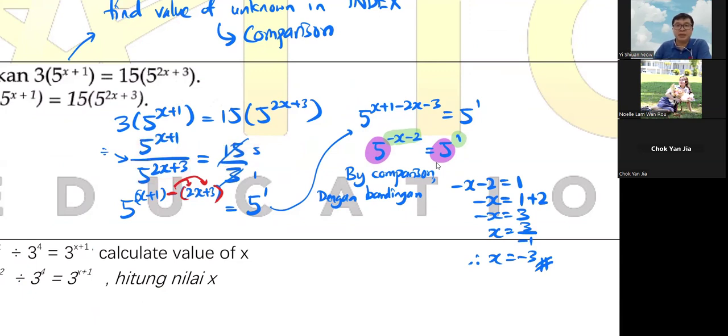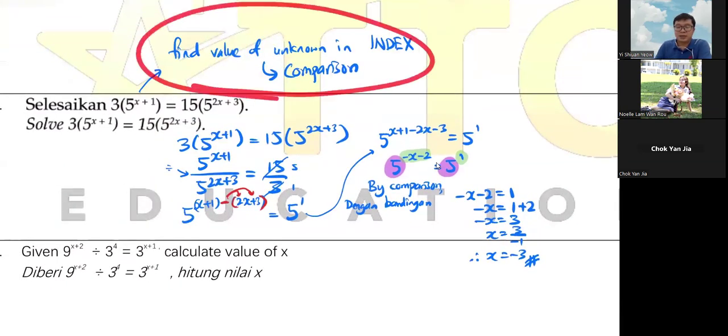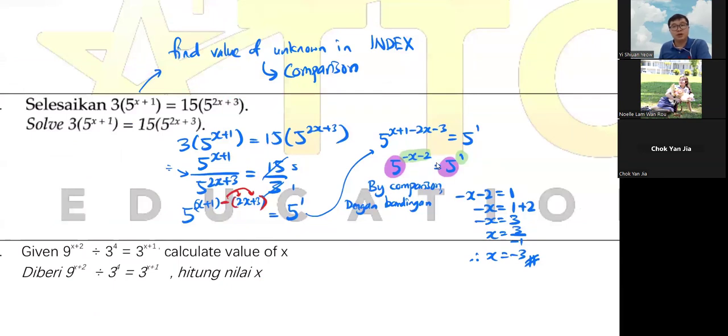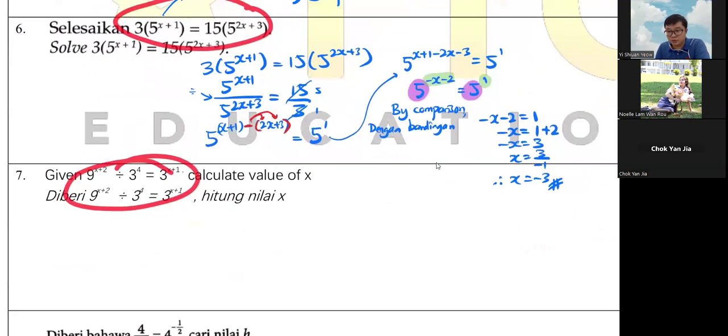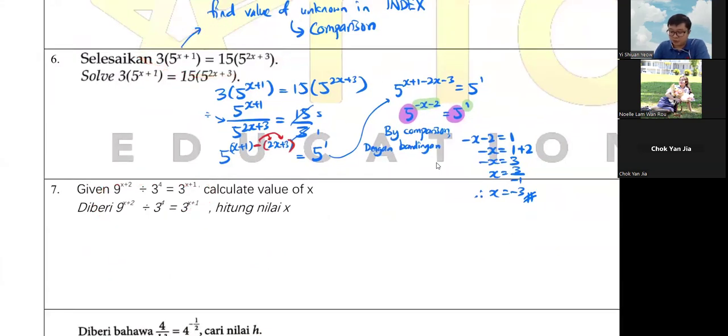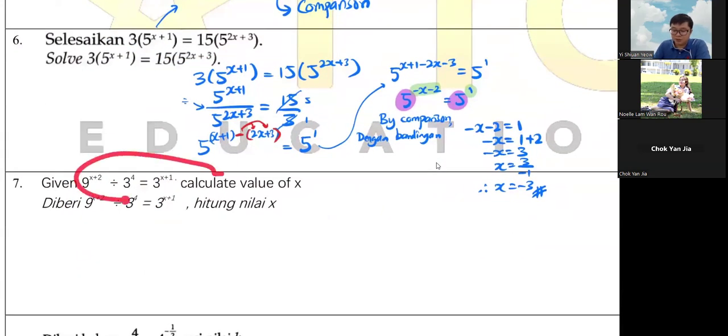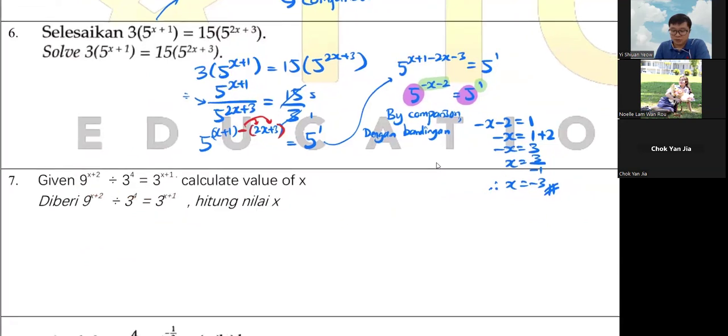Okay, but then yes, the main point that I want to show you is this one. When they ask you to find the value, the unknown is inside of the index. This one is also quite rare. For example, like this one. Okay, you got time, right? Yeah, we got time. In this case, you cannot divide already, nothing to divide.